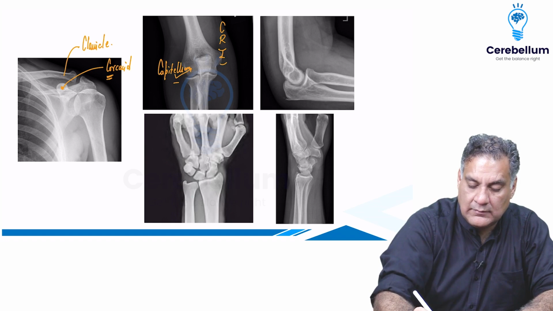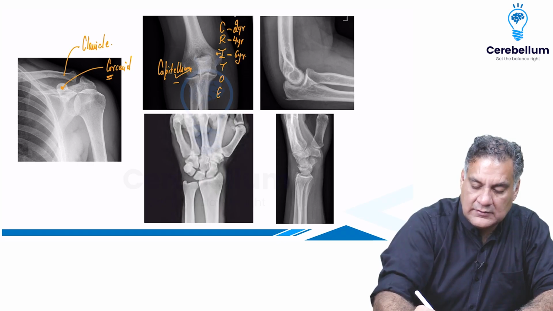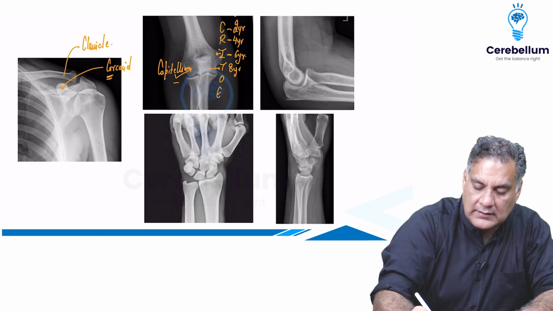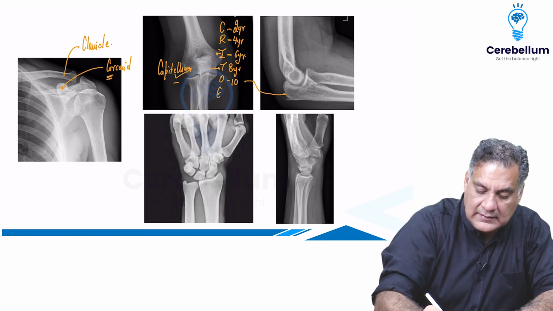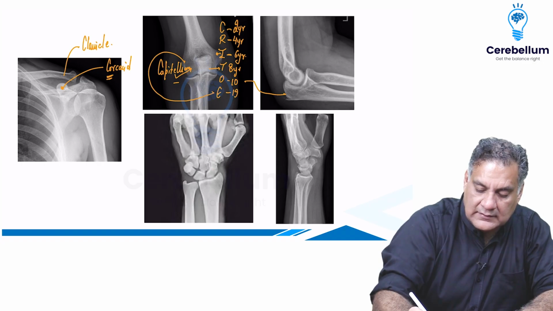Because at the elbow, capitulum is the first center to ossify at the age of 2 years, radial head at the age of 4 years, internal or medial epicondyle at the age of 6 years, trochlea at the age of 8 years, olecranon at the age of 10 years, and external epicondyle at the age of 12 years.